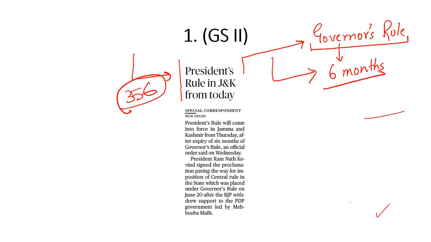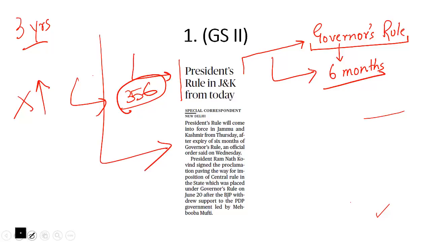But there is one more difference. For any other Indian state, the maximum constitutional validity for a President's rule is 3 years. Beyond 3 years, President's rule cannot continue unless and until you amend the Constitution itself. But in case of Jammu and Kashmir, there is no upper limit for President's rule. Once President's rule, which entered into force in Jammu and Kashmir from midnight, once it enters into force, there is no upper limit for the continuance of President's rule in the state of Jammu and Kashmir. That is what you need to understand from this newspaper article.